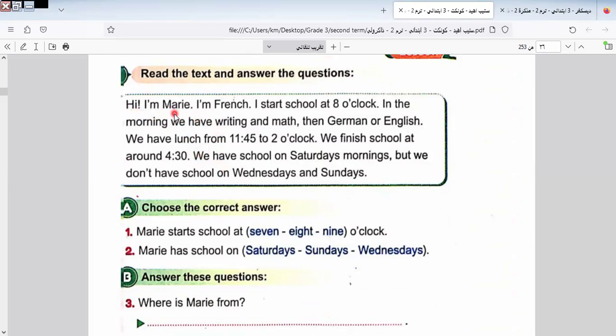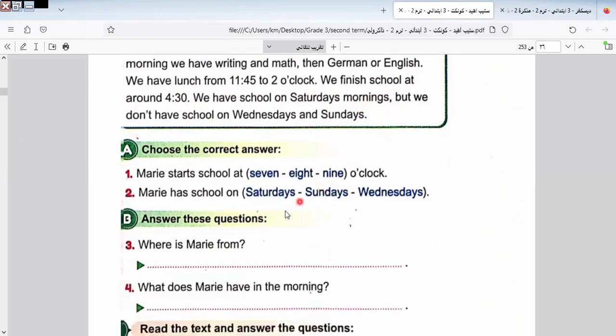Here we have: Hi, I'm Mary. I'm French. I start school at 8 o'clock. In the morning, we have writing and math. Then German or English. We have lunch from 11:45 to 2 o'clock. We finish school at around 4:30. We have school on Saturday mornings, but we don't have school on Wednesdays and Saturdays.